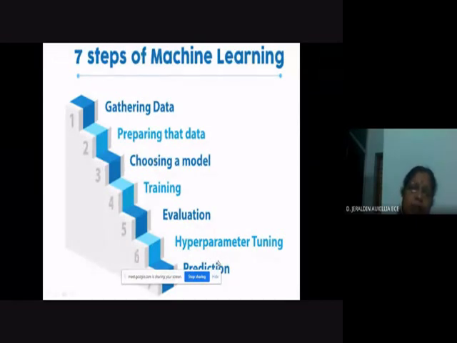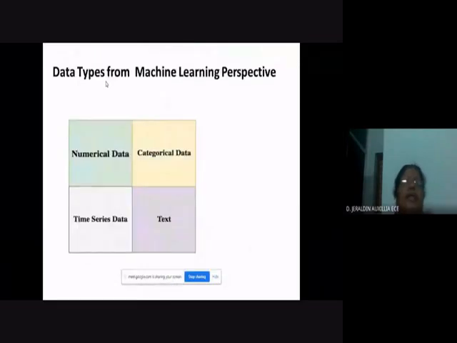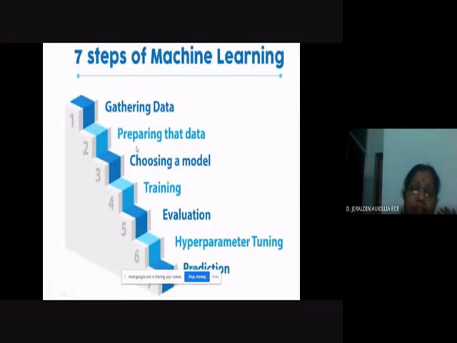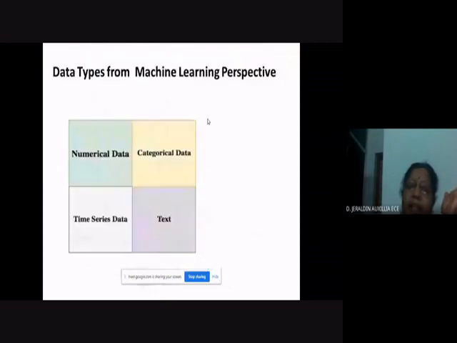So you will explore each step one by one, right? Each step has different types and different things, which will be explored today. Here, the data type from the machine learning perspective. The first step is gathering data, and without data, there is no machine learning algorithm. Data is a prerequisite for a machine learning algorithm. You can say data is the oil for the machine learning algorithm. Without data, nothing can be done.